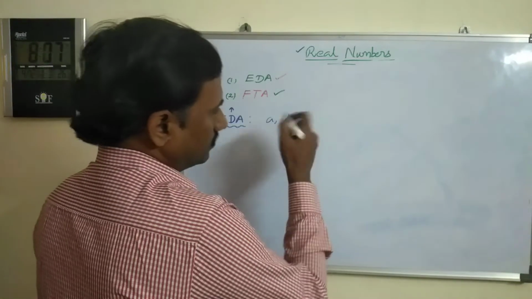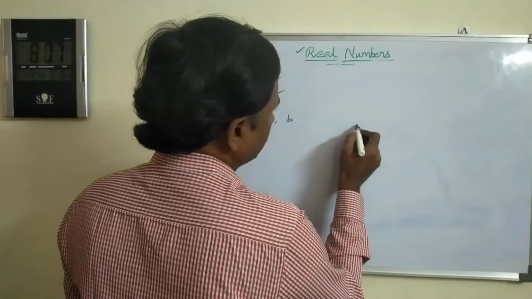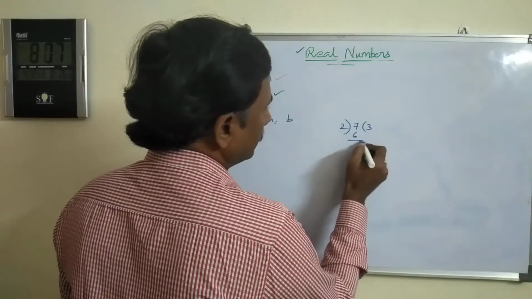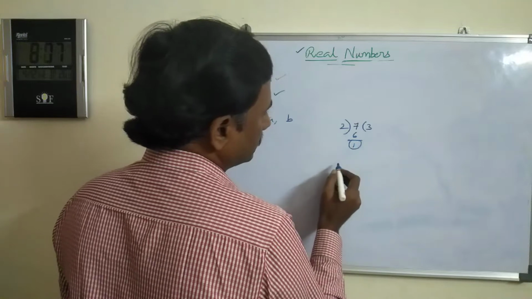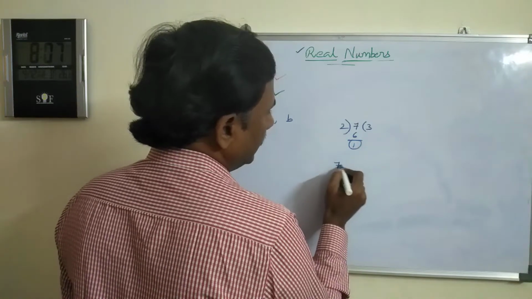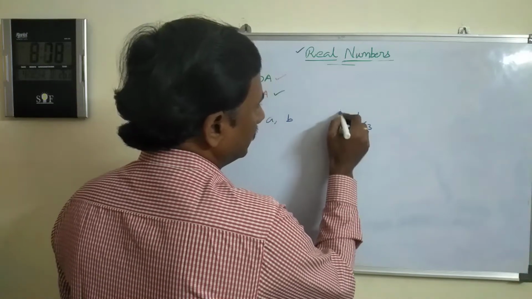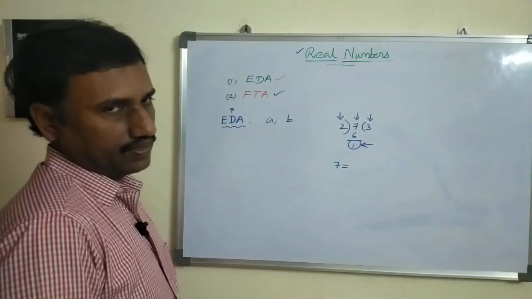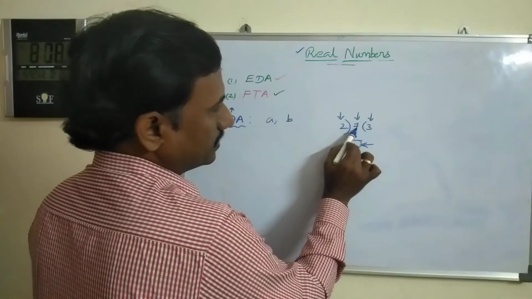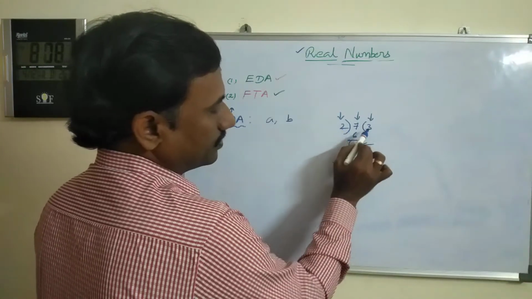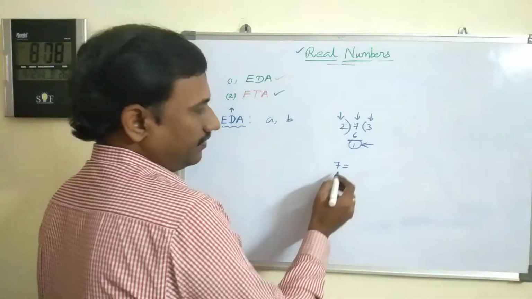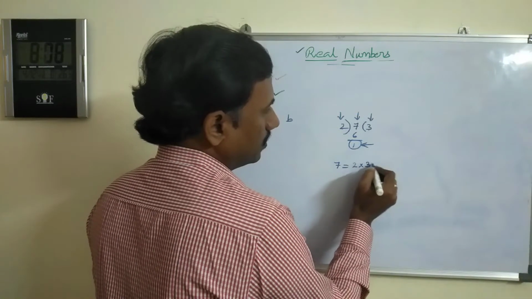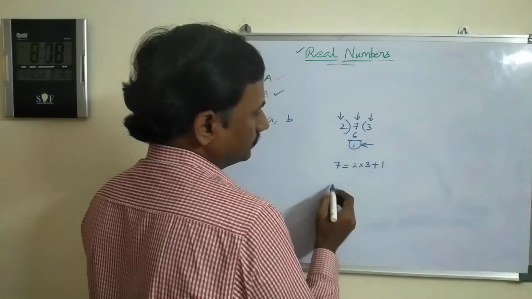To understand this, take a simple example. I am dividing 7 by 2. 2 3s are 6, remainder is 1. Then how can we write this one? 7 is the dividend. This is what we call dividend, divisor, quotient and remainder. These names you know very well. Dividend is equal to divisor into quotient plus remainder.